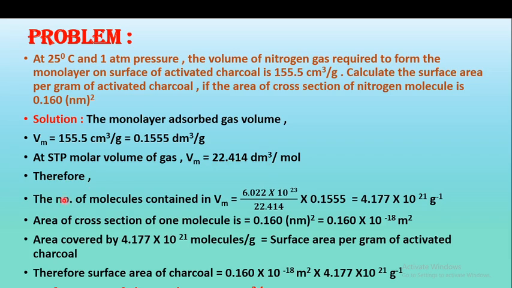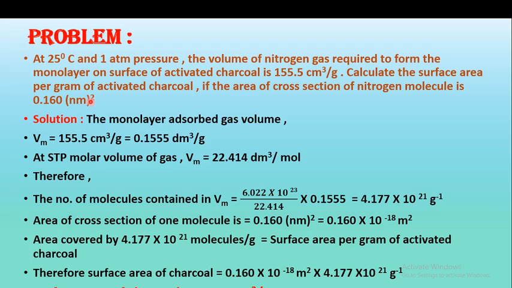So the number of molecules in volume Vm is equal to 6.023 × 10²³, the Avogadro's number, divided by 22.414 × 0.155, the monolayer volume. So the number of molecules is equal to 4.177 × 10²¹.